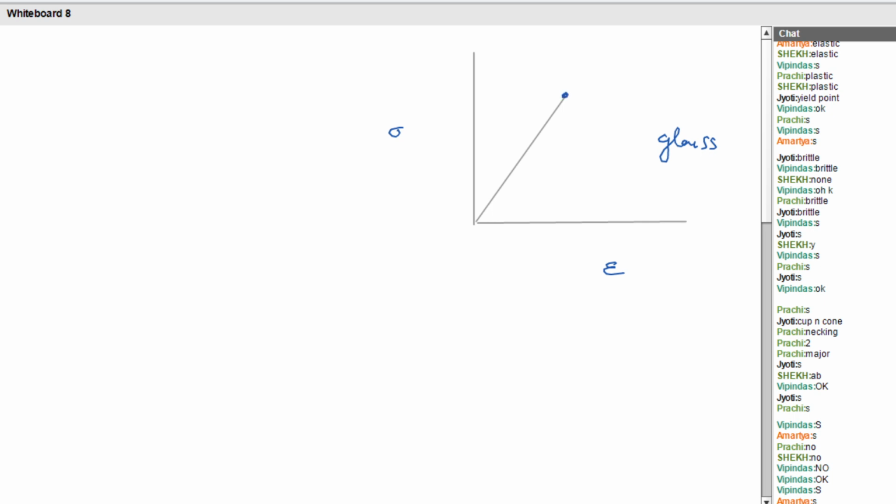This is the point of elastic limit, and the fracture F also happens there. Listen carefully: suppose we take the elastic limit value as 100. But before reaching 100, it breaks off. Say, when it reaches 60, it breaks off. It is found that in practical cases, it breaks down when it reaches 60.